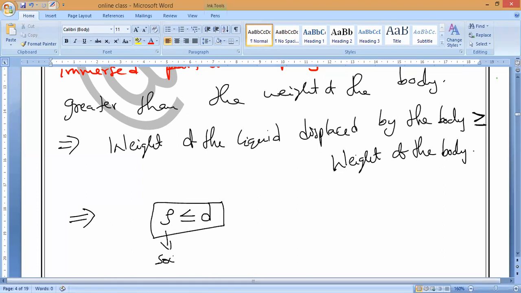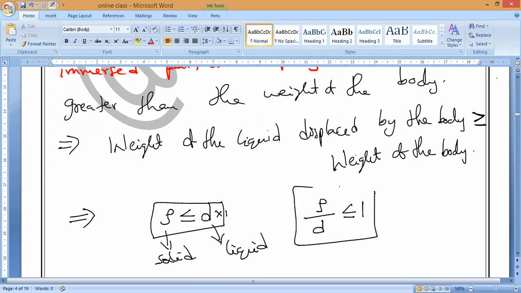This is the density of solid and this is the density of liquid. It must be equal to the density of the liquid or less than the density of the liquid. Now you can see, D is in multiplication here. Can I write it as into 1? Now D is in multiplication, so it will come to this side. What will become? Density of solid divided by density of liquid is less than or equal to 1. Is it okay, everyone?